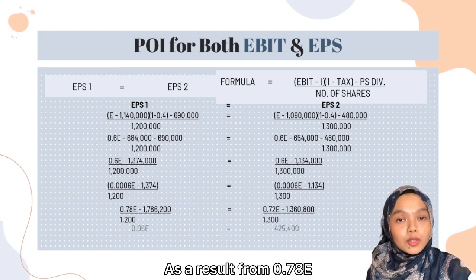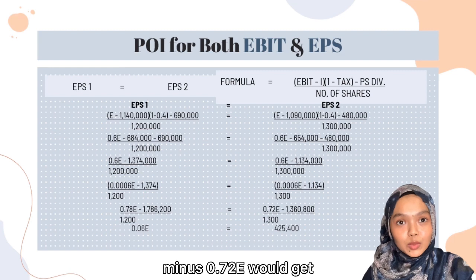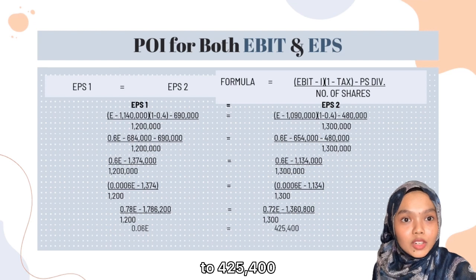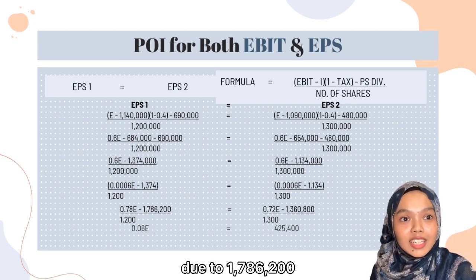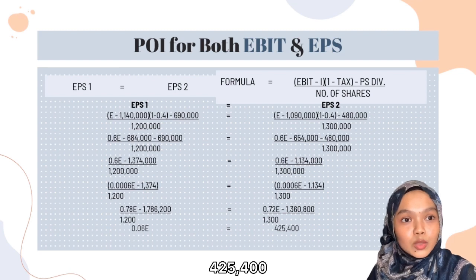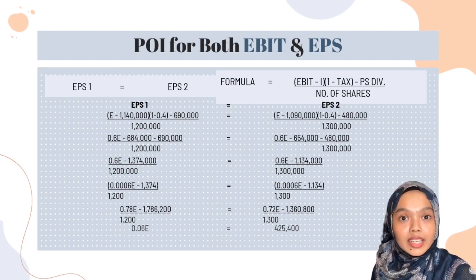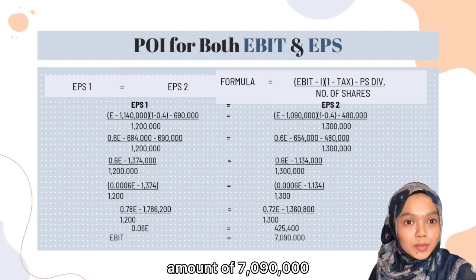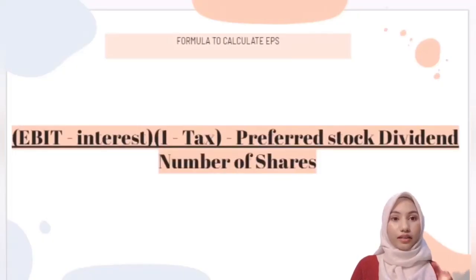As a result, 0.78E minus 0.72E would get 0.06E equals 425,400, due to 1,786,200 minus 1,360,800. In that way, 425,400 divided by 0.06 would result in an EBIT with the amount of 7,090,000. To calculate EPS, the formula used is EBIT minus interest times 1 minus tax, minus preferred stock dividend, divided by number of shares.